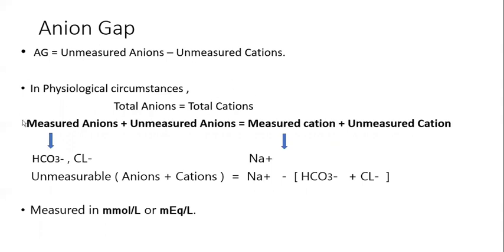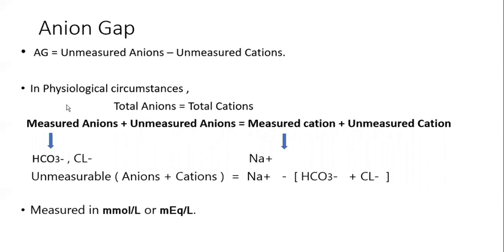In a normal physiological body, the total anions in our body are equal to the total cations. Only then will our body be electroneutral, which is good for our body. Let us dissect this term. What do total anions and total cations mean? Total anions means measurable anions plus unmeasurable anions, and total cations includes measurable cations and unmeasurable cations. Total anions is equal to total cations.